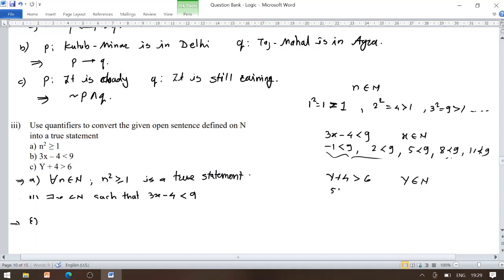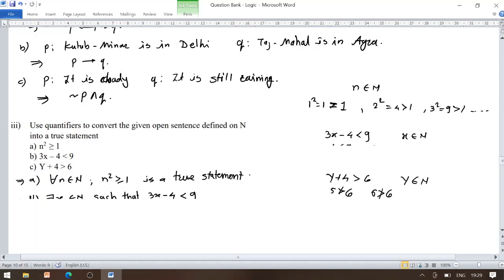So 5 is not greater than 6. If we replace y by 2 now, 2 plus 4 becomes 6. 6 is not strictly greater than 6.